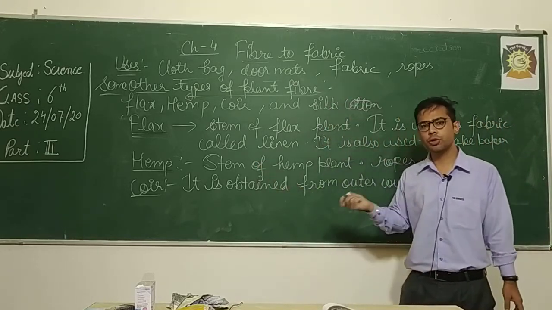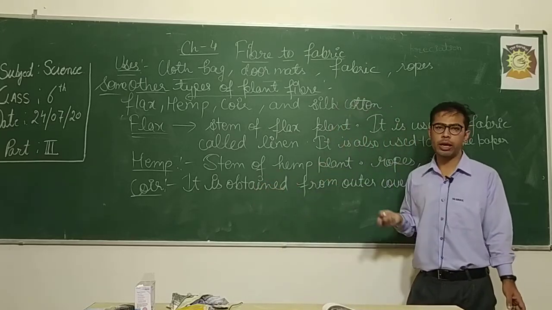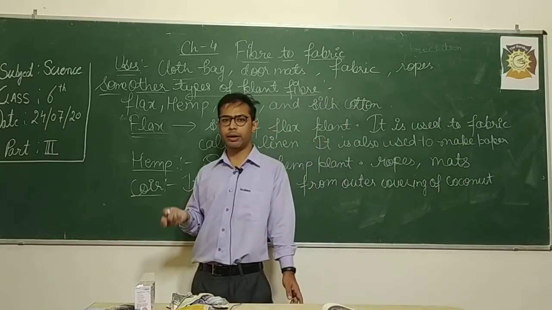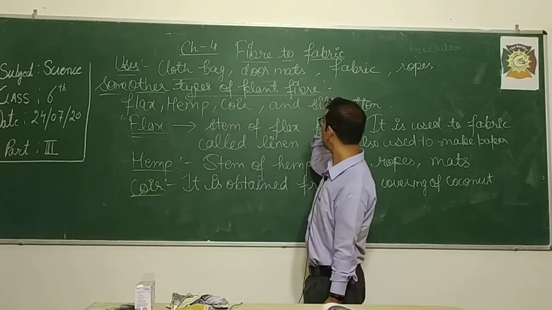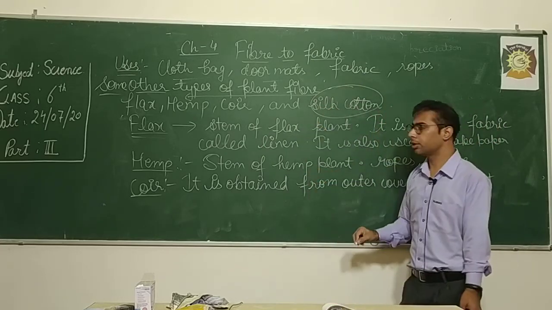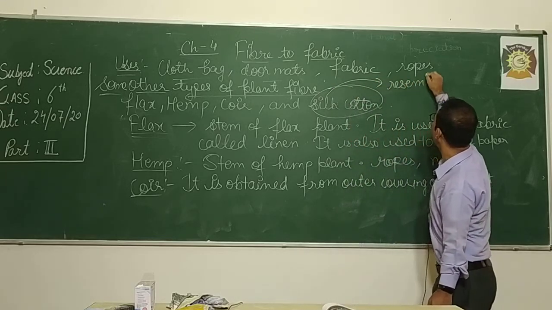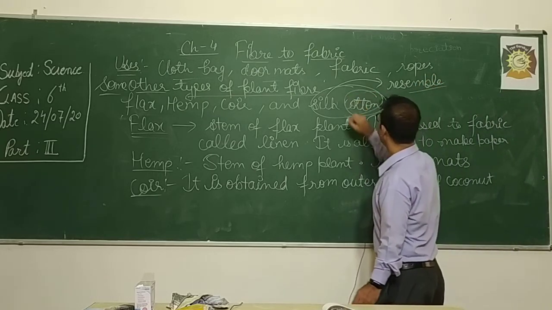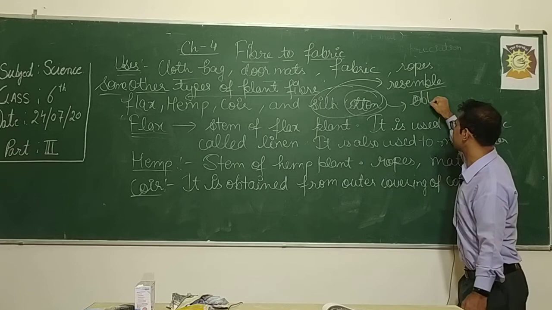Now this fiber is used to make sometimes rope. It is also used to make mattresses. It is also used to make doormats, and sometimes it is also used as filler, like in our mattresses, in our sofa. So these are the uses of the coir fiber. Okay, last but not the least, that is silk cotton. As the name suggests, silk cotton resembles silk. It looks like silk, has properties like silk, so that's why we call it silk.